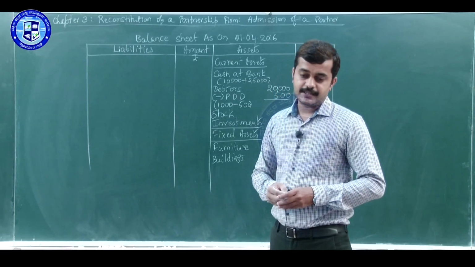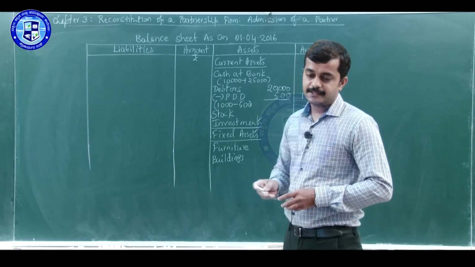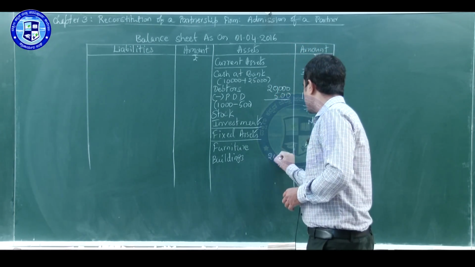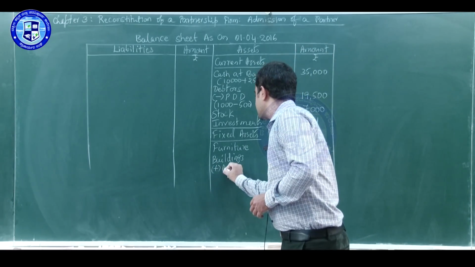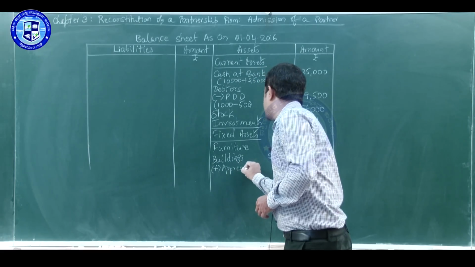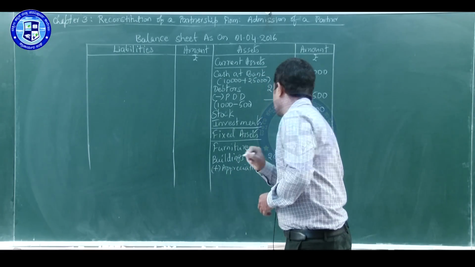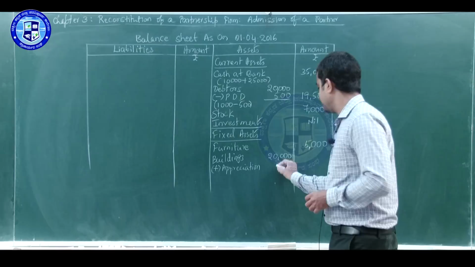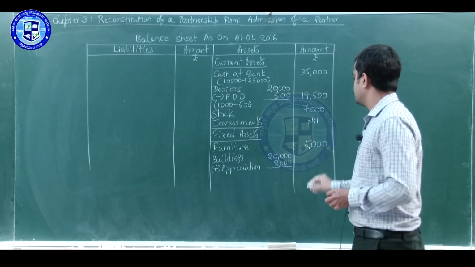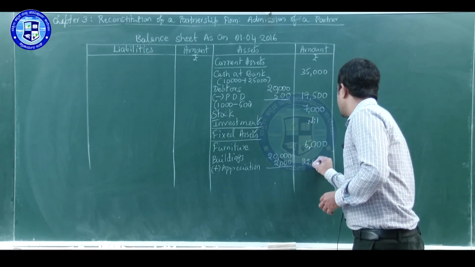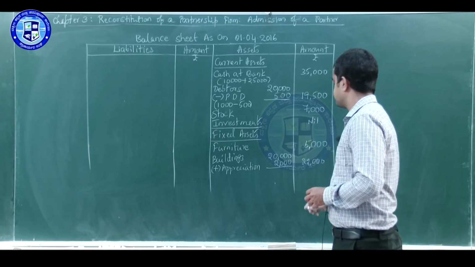Buildings have adjustment. So value given in the balance sheet is 20,000. There is increase. So that is add appreciation to the extent of 10%, means 2,000. So the total is 22,000.